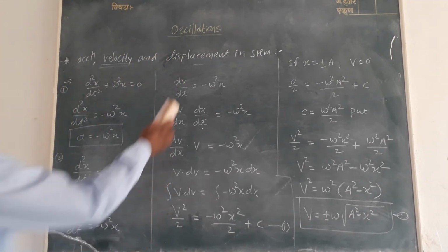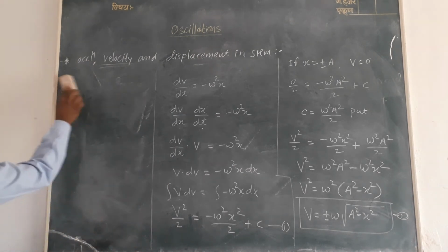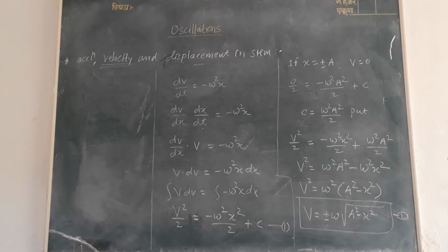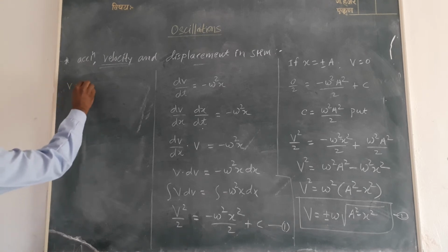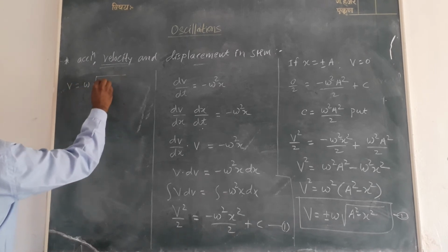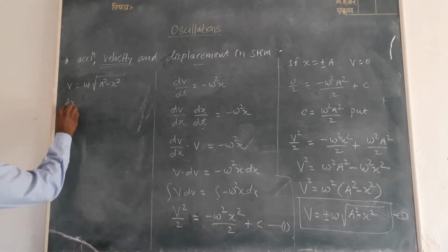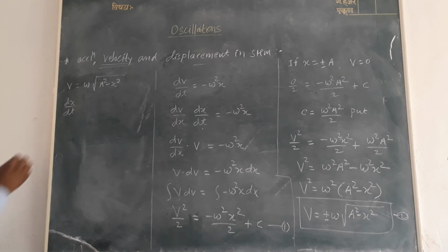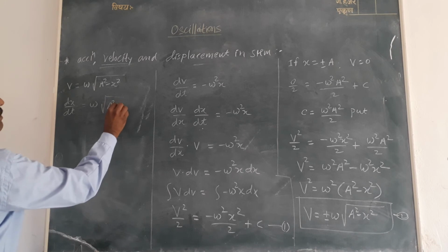Now we calculate the displacement in simple harmonic motion. The equation of velocity is v is equal to omega under root a square minus x square. This is the velocity. Now using the definition of velocity, that is dx upon dt, nothing but velocity, is equal to omega under root a square minus x square.